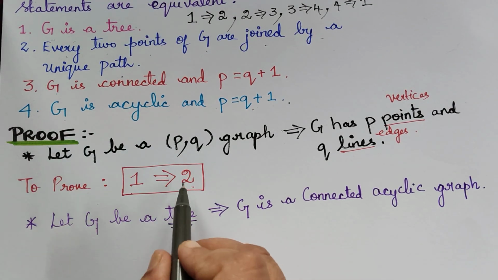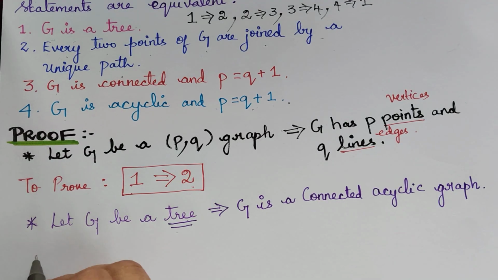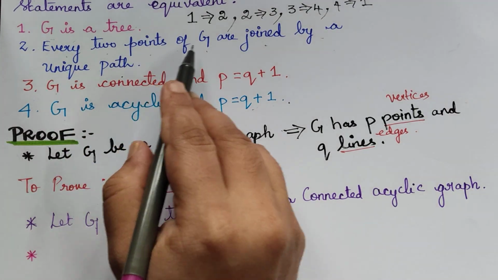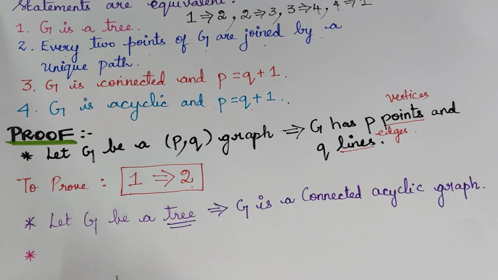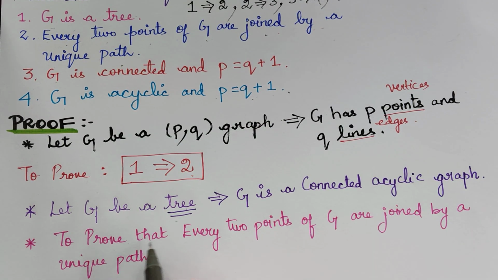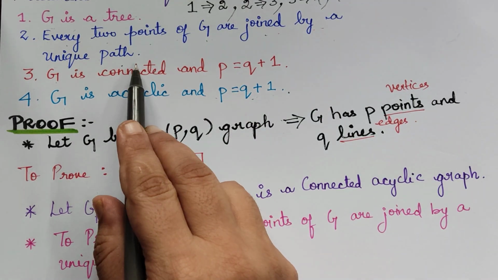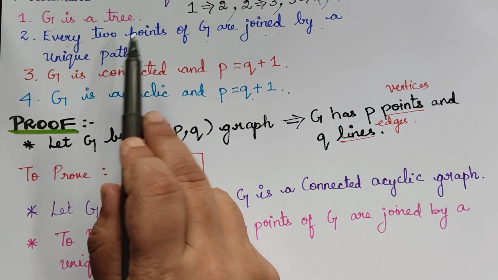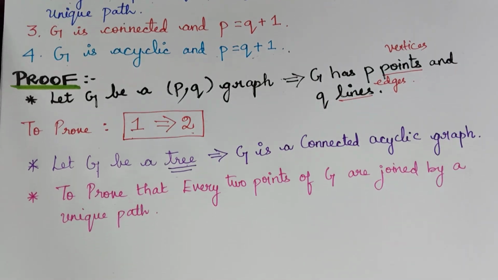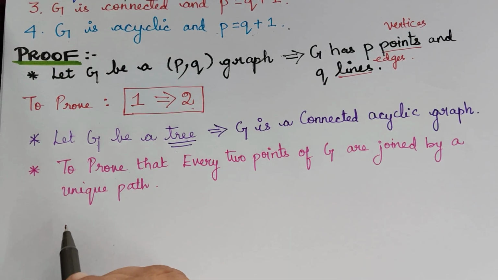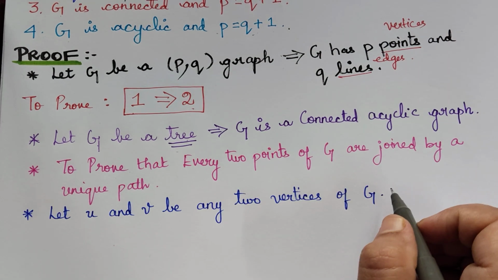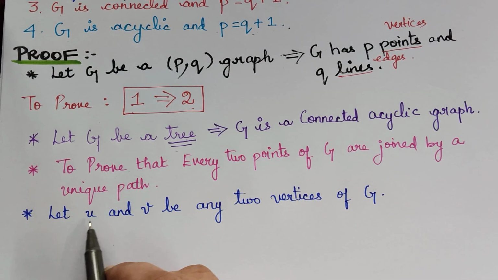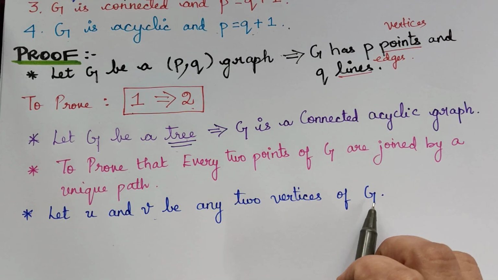Next we have to prove statement 2. That is, we have to prove that every 2 points of G are joined by a unique path. So let us write that. Now in order to prove this, we shall consider two vertices of the graph G. That is, we are going to take any two vertices U and V of the graph G.